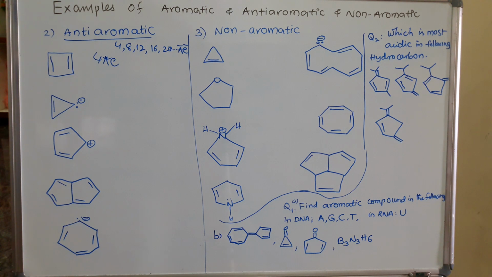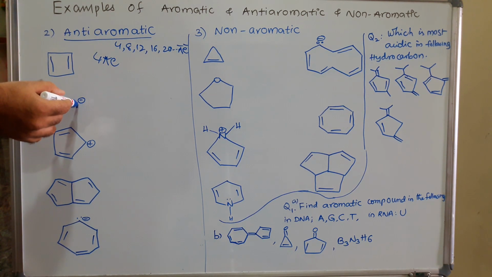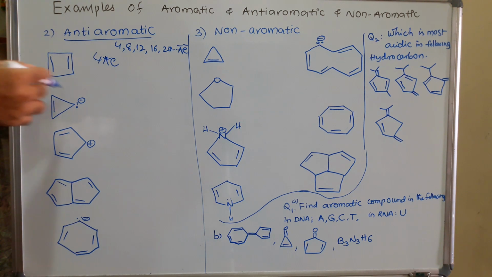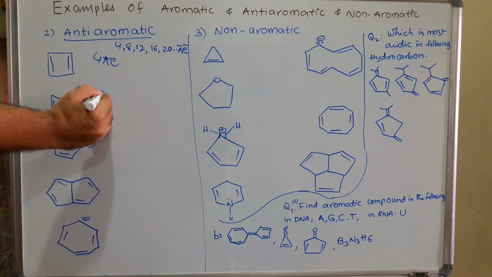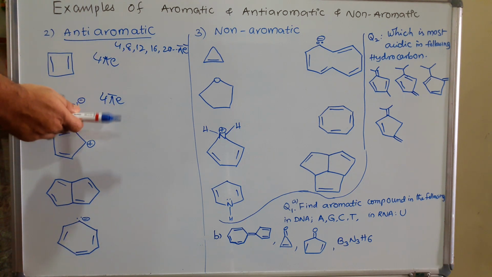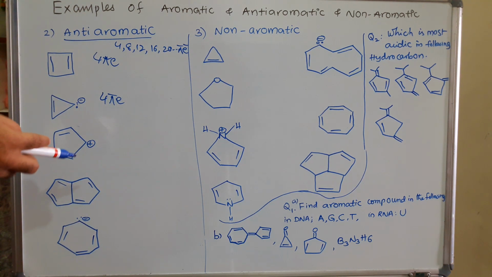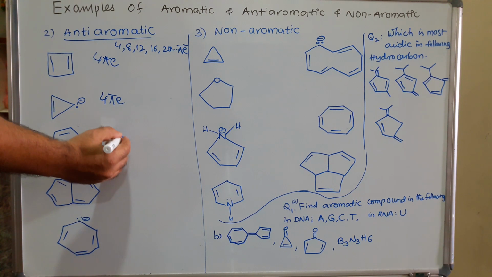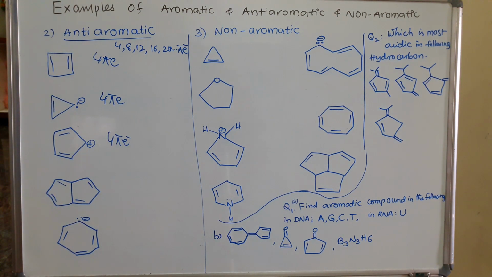If you observe the second compound, this is also a cyclic and conjugated system. Here this is one lone pair and here one pi bond. This conjugated system has total 4 pi electrons. That's why this is also anti-aromatic. If you observe here, this is a conjugated system, pi bond, and here the carbocation is in the total conjugated system, and total 2 pi bonds. Here there is no pair of electrons. That's why here also 4 pi electrons. That's why it is also anti-aromatic.